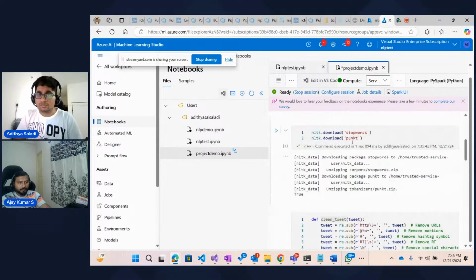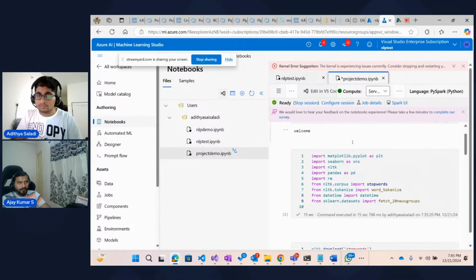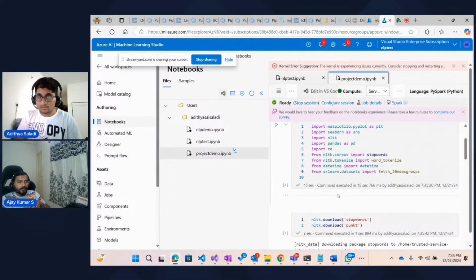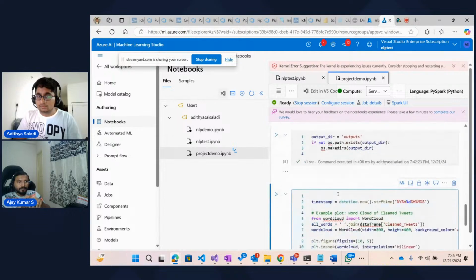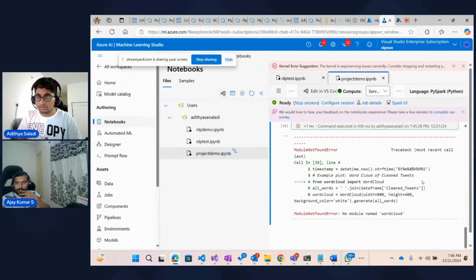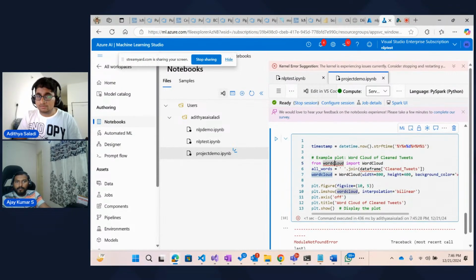Did I import WordPress already on the top? But cloud is not here. Cloud is here. Then what is the error now? Some word cloud import. Okay, just remove this.